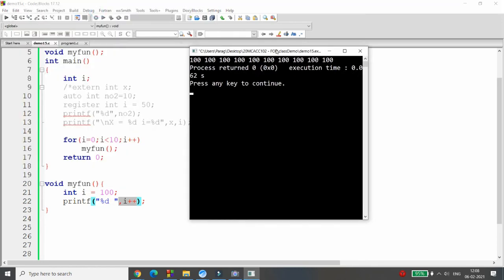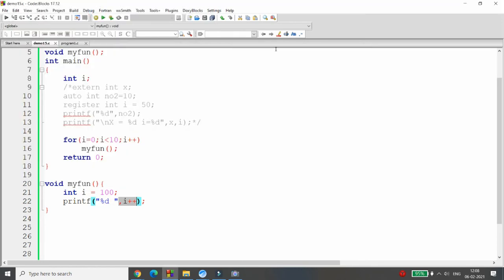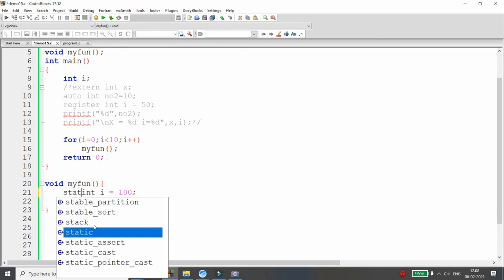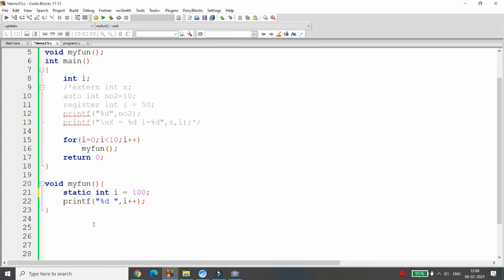But I don't want to print the 100 every time. I want that this variable should be initialized only once, first time, and after that this statement should be skipped. So in short, I want to retain the value. At that time, you can declare the static variable over here.